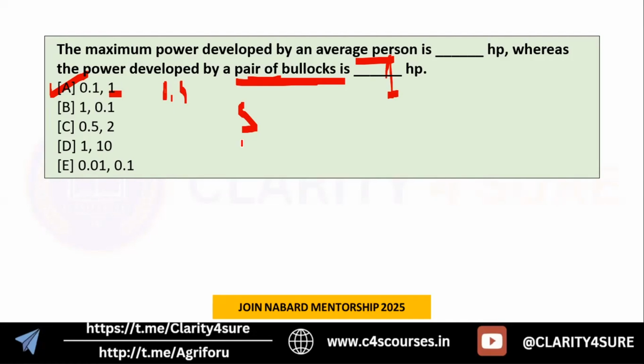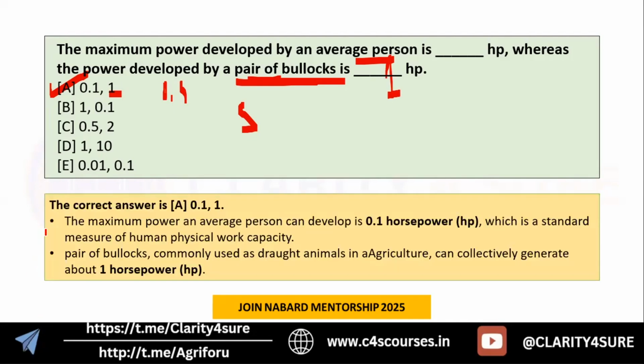I hope you're getting my point. So yes, the maximum power an average person can develop while performing different agricultural activity is 0.1 horsepower, and a pair of bullocks can collectively generate about 1 horsepower.